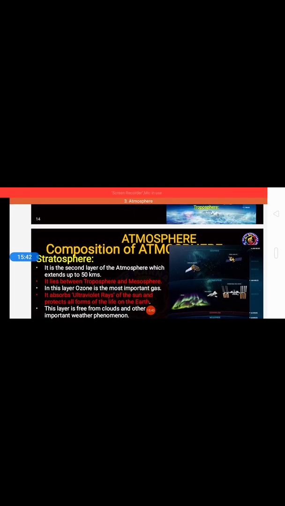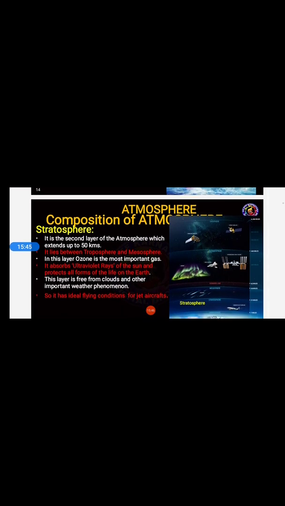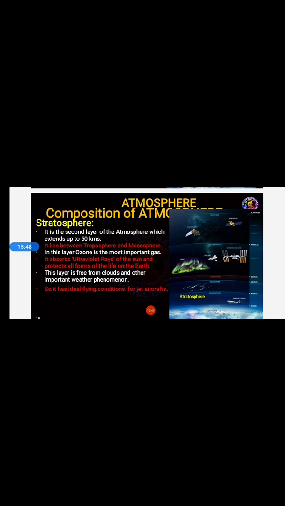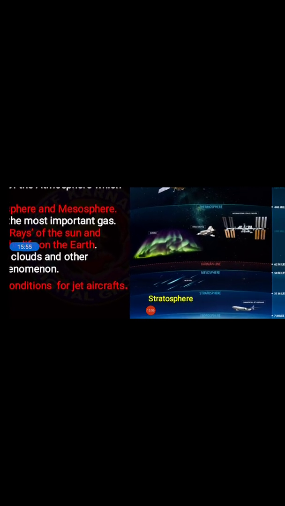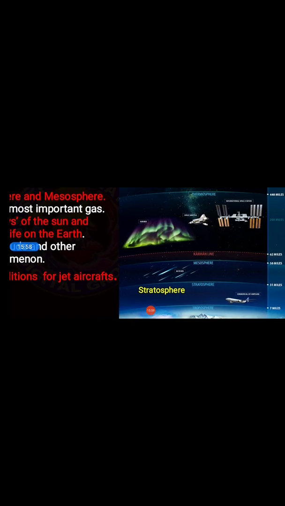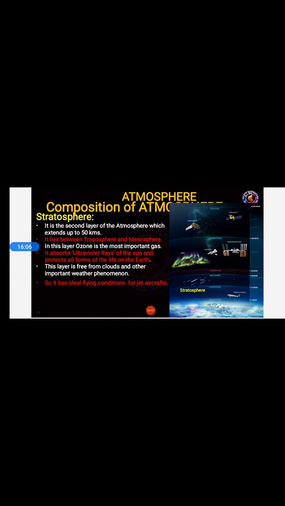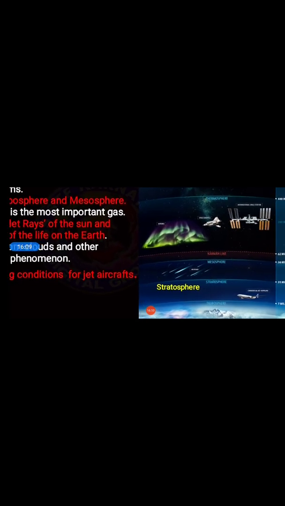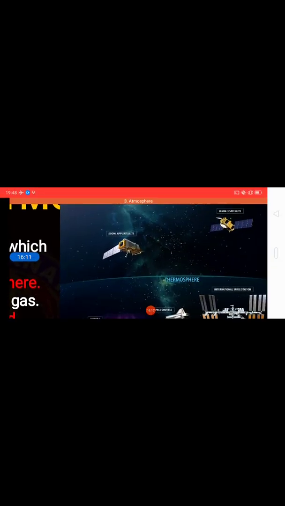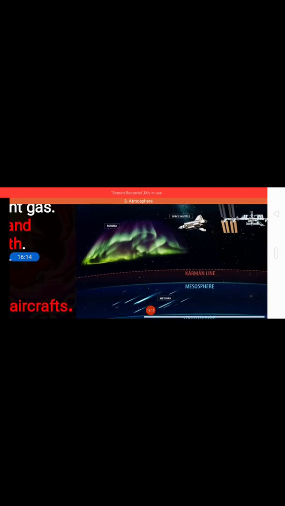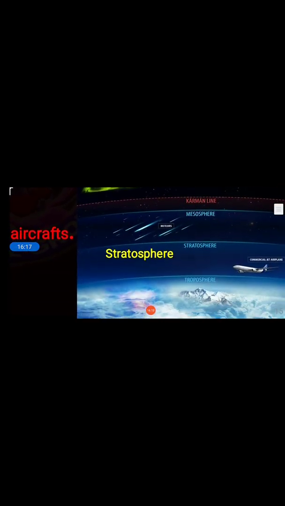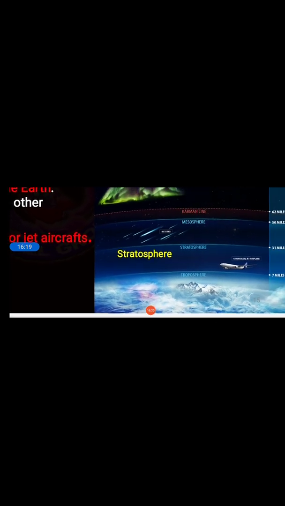Now let us see the second important layer, that is stratosphere. It is the second layer of the atmosphere which extends up to 50 kilometers. The second layer that we have in atmosphere, that is stratosphere, extends up to 50 kilometers from the earth, and here it lies between troposphere and mesosphere. As you can see, it is in the middle of mesosphere and troposphere. Is it visible to you, students?